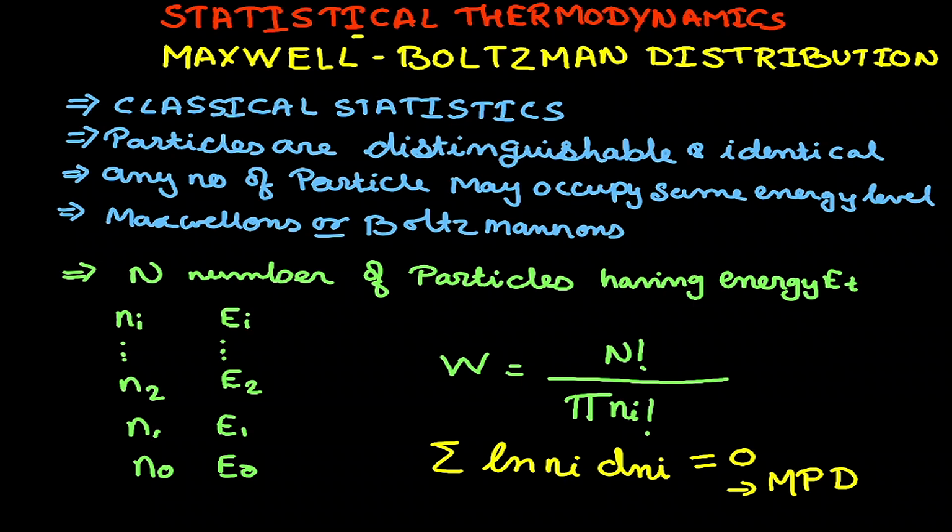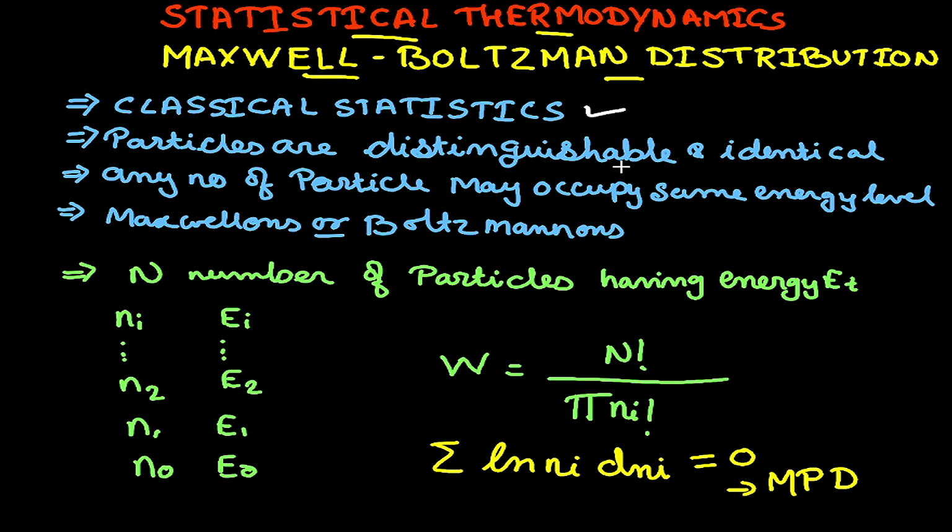Today, under statistical thermodynamics, we will be looking at the Maxwell-Boltzmann distribution law. This law was given before the advancement of quantum mechanics, and hence it is known as classical statistics. Over here, we will be discussing only the important points. The detailed derivation is in the pinned comment.